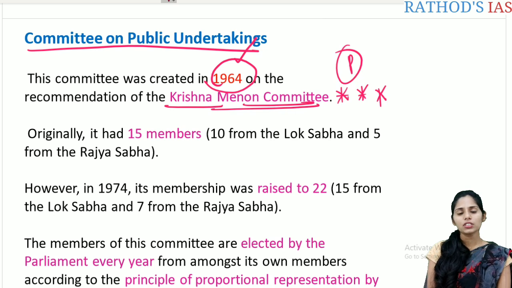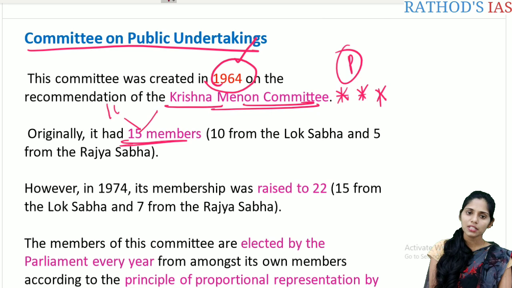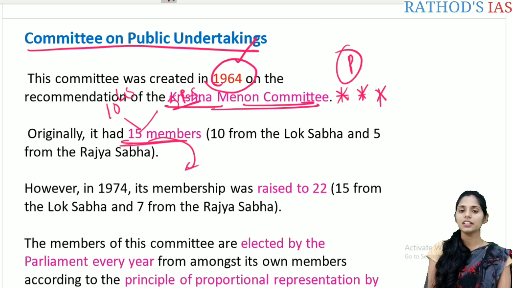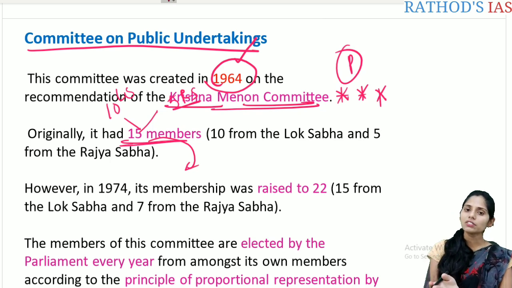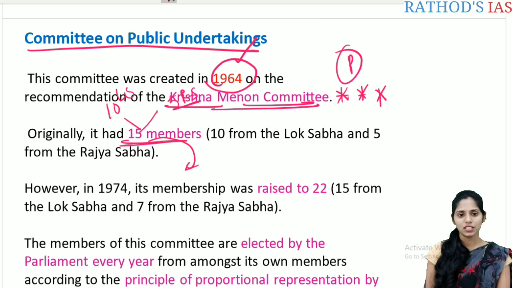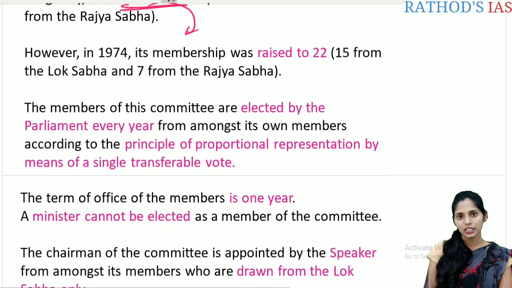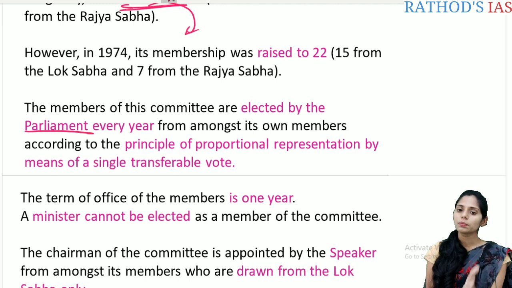Okay. And the members are originally 15. Out of these 15 members, 10 are from the Lok Sabha and 5 are from the Rajya Sabha. But this membership was raised after a decade, in 1974, to 22. Out of this 22, 15 members are from the Lok Sabha and the remaining 7 from the Rajya Sabha. And the members of this committee are elected by the Parliament every year, through the principle of proportional representation by means of the single transferable vote.